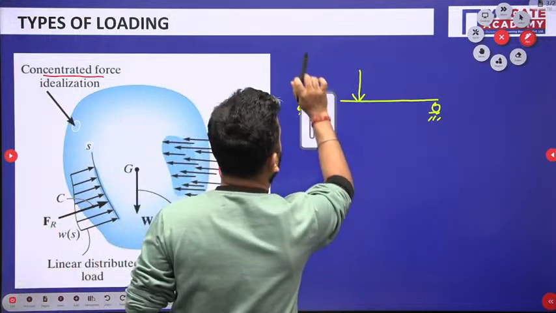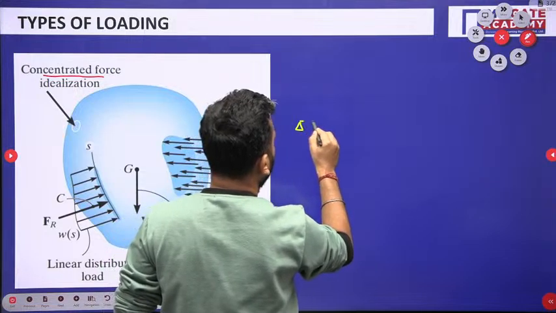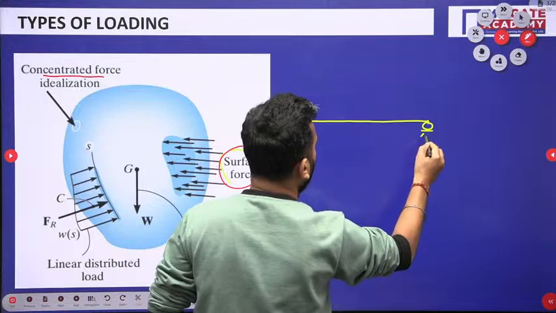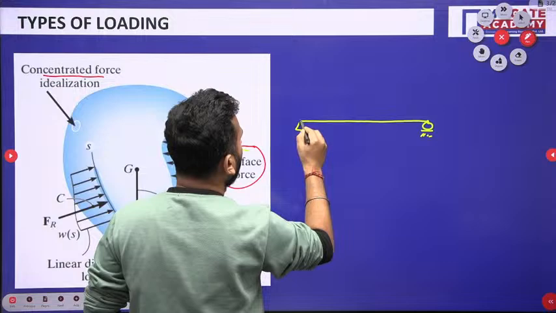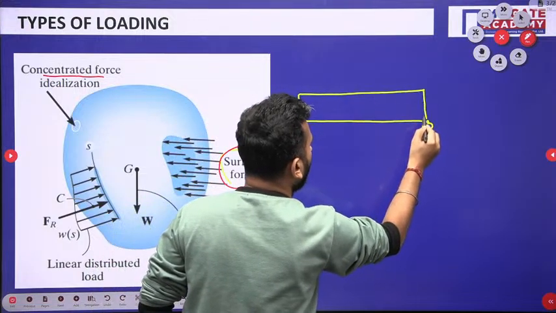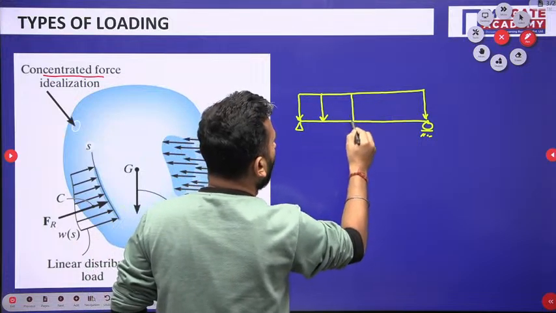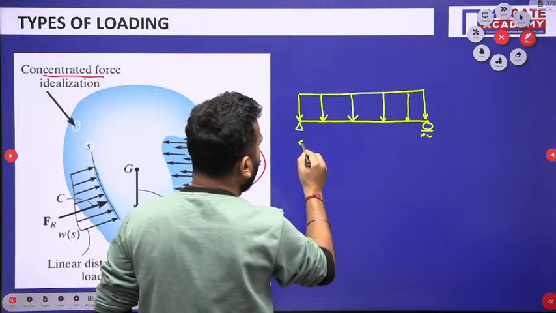Suppose this is the bar and the loading is something like this, right? So over here the loading is acting on a certain length.